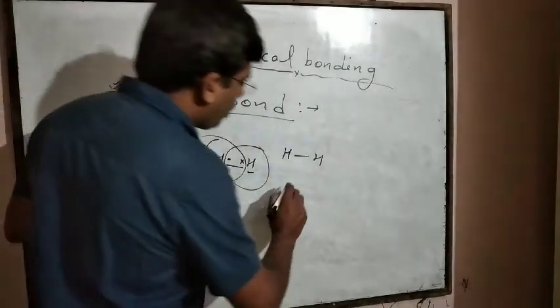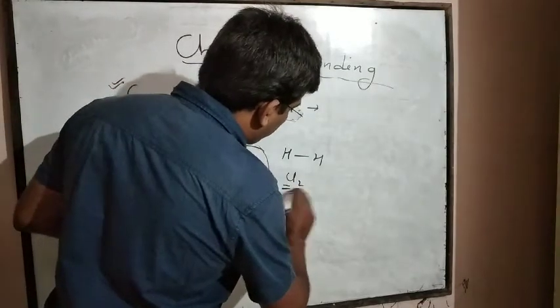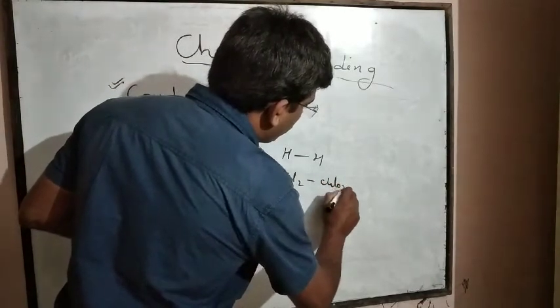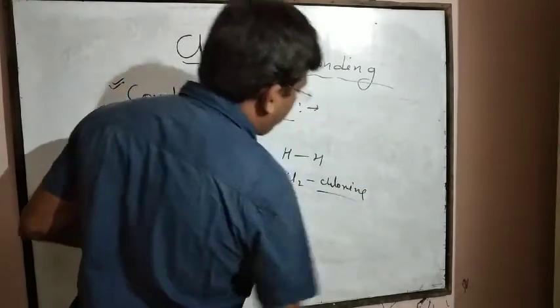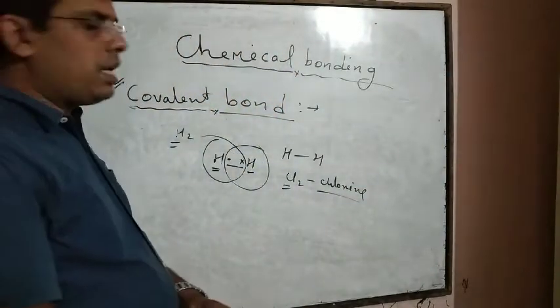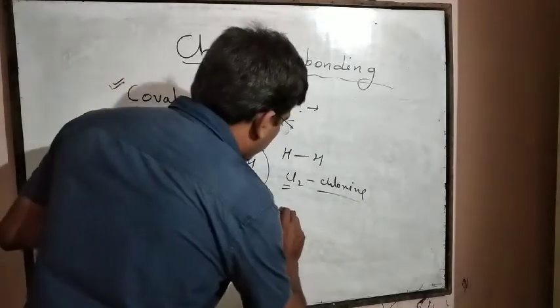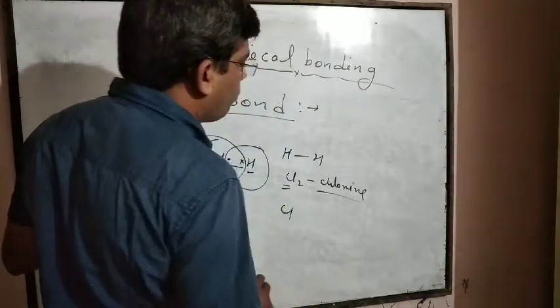Similarly, if we take chlorine, Cl2, then what happens?